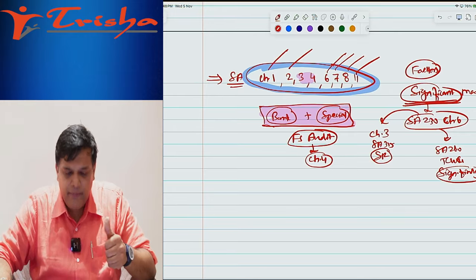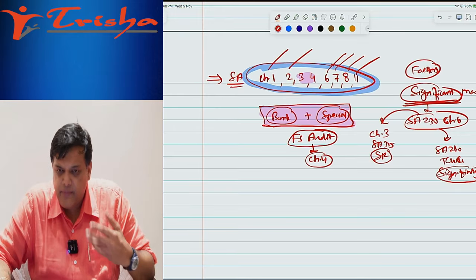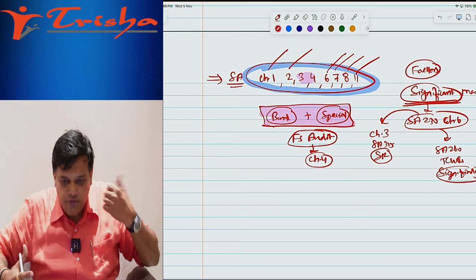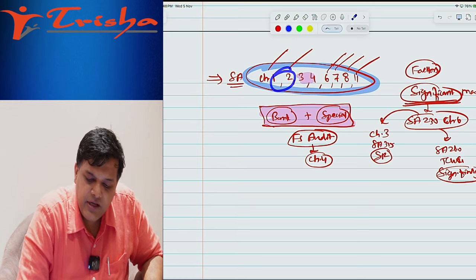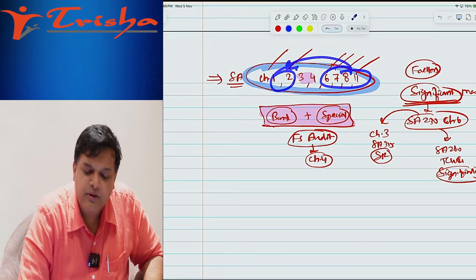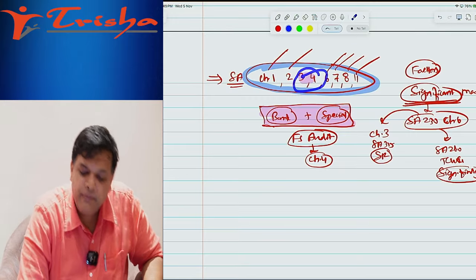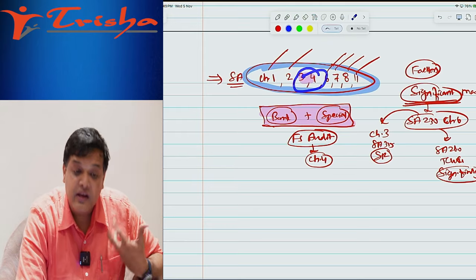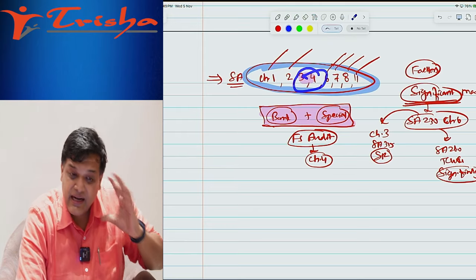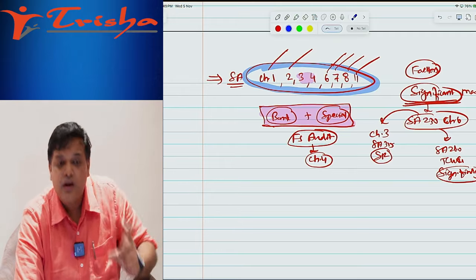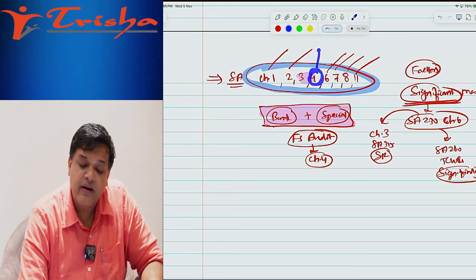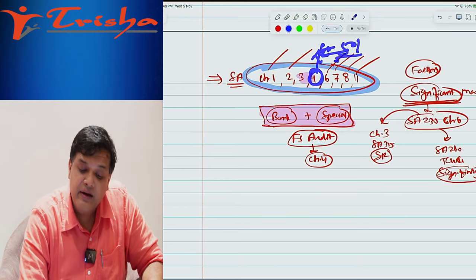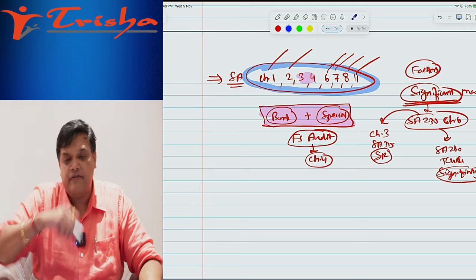Now the roadmap. I am assuming you are giving both groups, so you will not have a major amount of time for audit. First of all, your target should be to completely finish these chapters: 1, 2, 6, 7, 8, 11. After that, for chapters 3 and 4, try to read them completely once and cope with revision or filter content. At least remember some words, remember some standards. For example, Standard 500 is very important. Every time 500 is coming, so 500 should be completely done. 501 should be completely done. This needs to be taken care of.